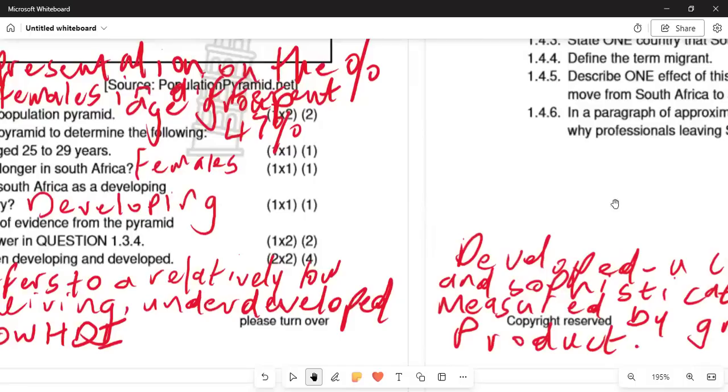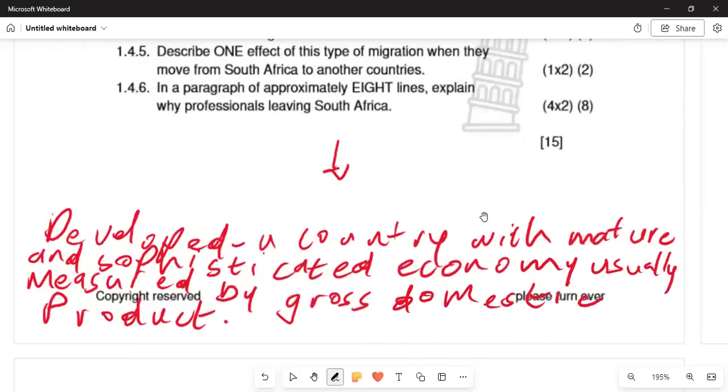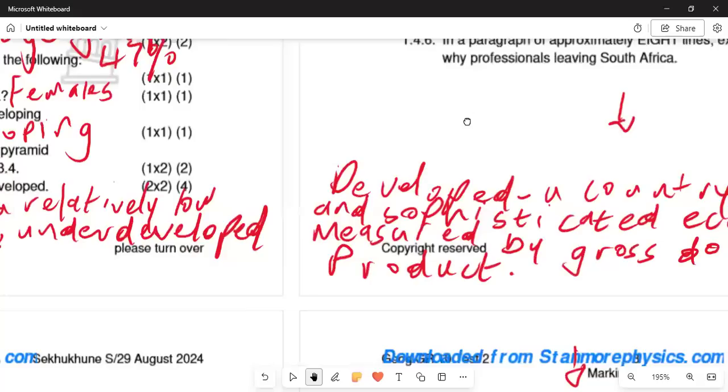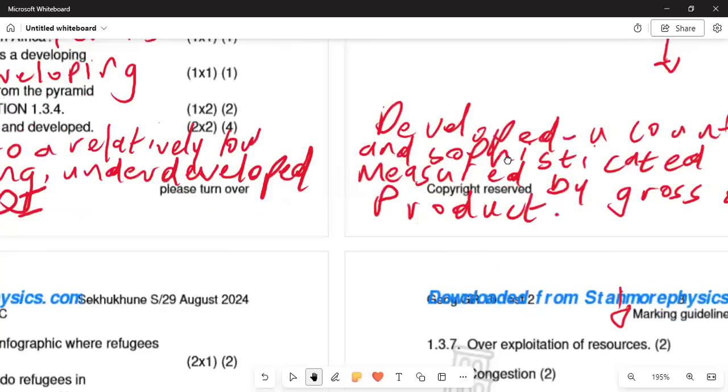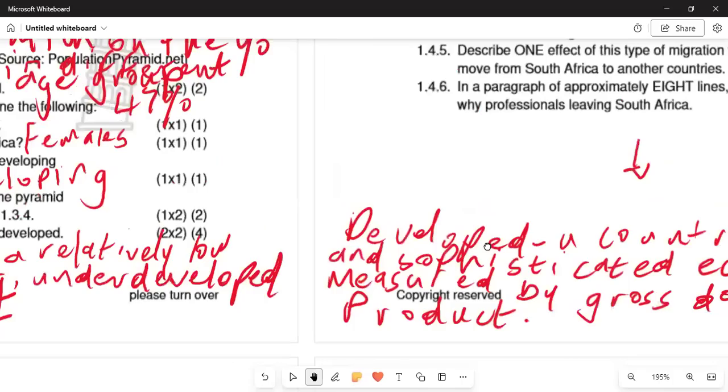And then, moving on again, we have the developed country. What is a developed country here? In this instance, we are saying it refers to a country with a mature and sophisticated economy, usually measured by gross domestic product, what we call the GDP. Remember, you know that concept very well. All right.